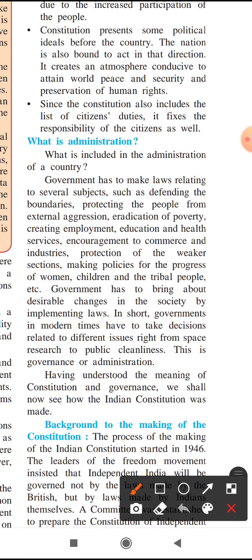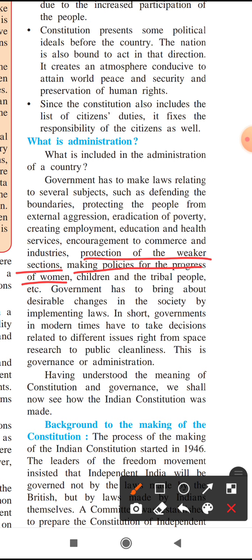The next is protection of the weaker sections. It is also the responsibility of the government to protect the rights of the weaker sections. Mostly the lower castes, whose protection should be made by the government. Then making policies for the progress of women.